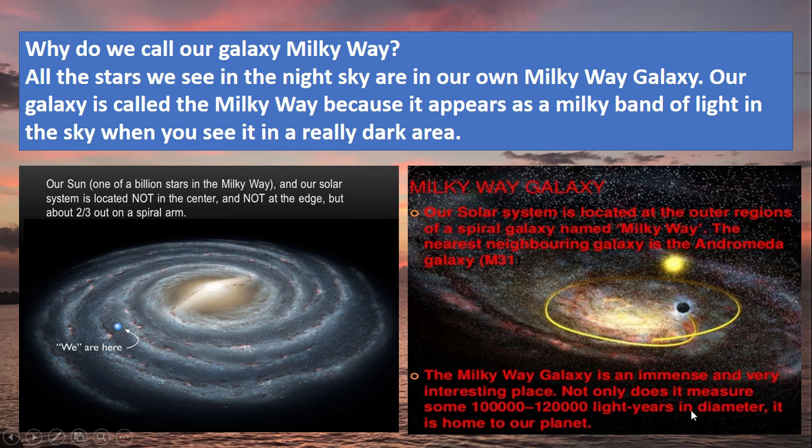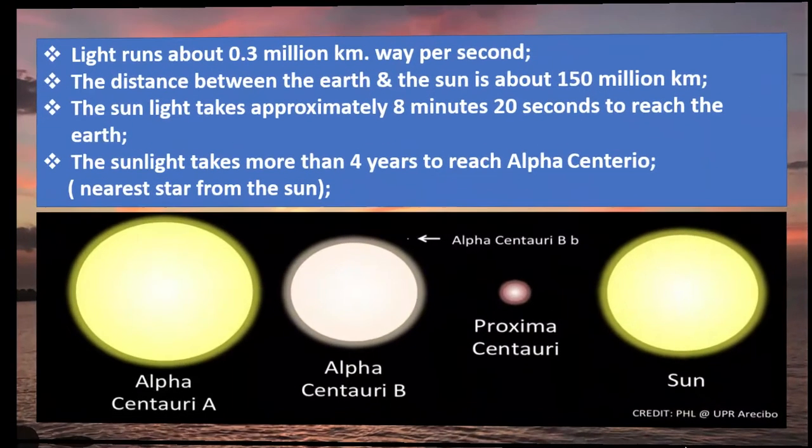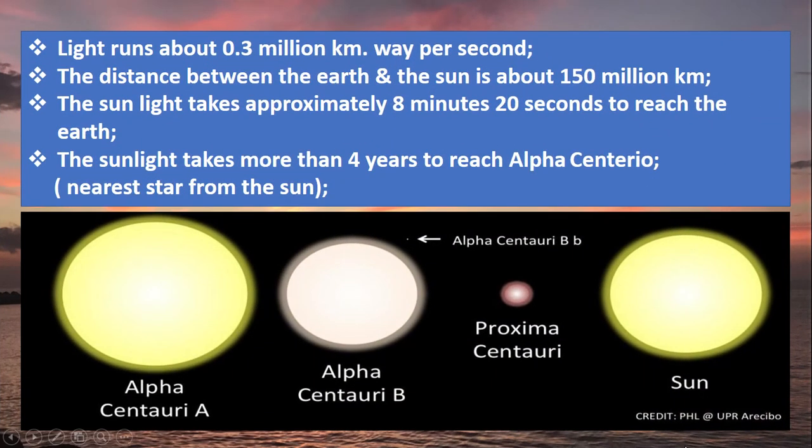And the Milky Way galaxy is an immense and very interesting place. Not only does it measure some 10 lakh to 12 lakh light years in diameter. It is home to our planet. Now you will know some important informations. Here, let us think about the distance among the different galaxy or the different celestial or heavenly bodies.